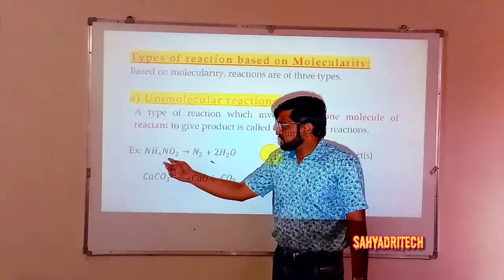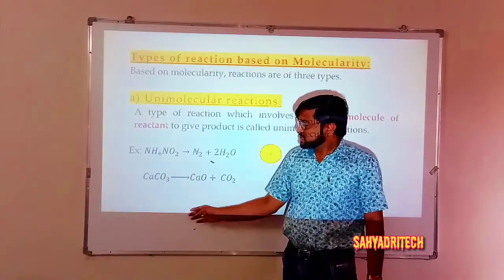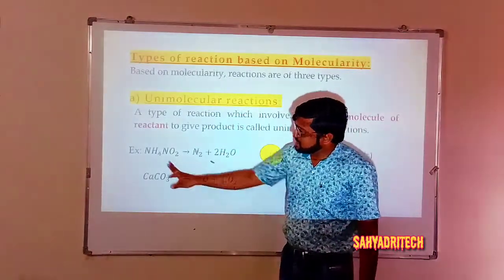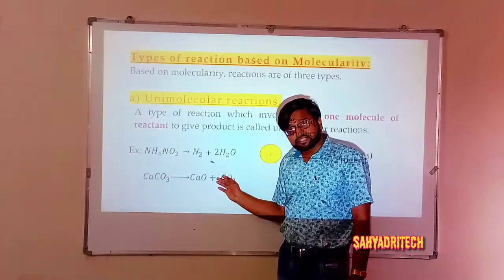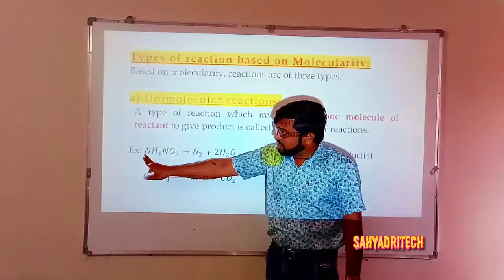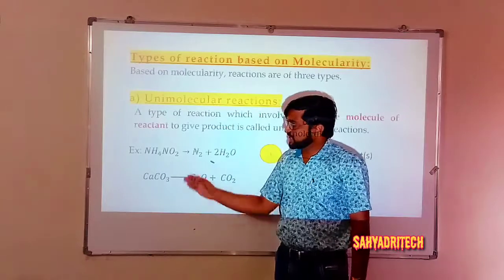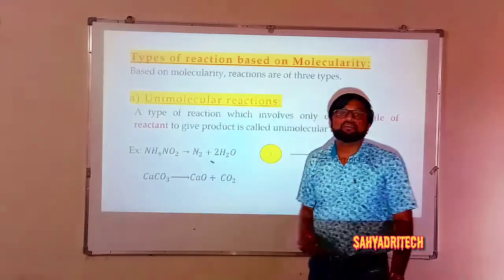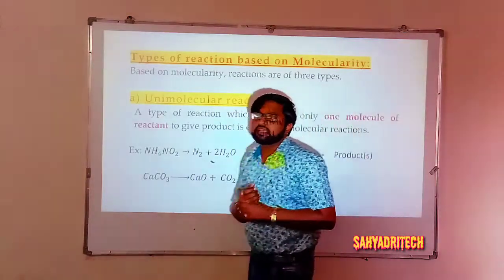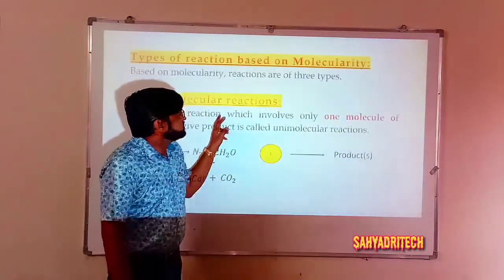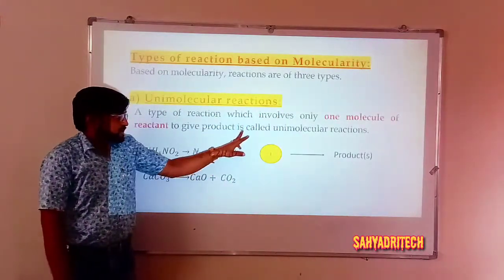Examples: ammonium nitrate gives rise to nitrogen and water. Decomposition of calcium carbonate gives rise to calcium oxide and carbon dioxide. In these cases, both are balanced equations only, examples of even simple reactions. Here, 1 mole of reactant species gives rise to product in both cases. Therefore, I can consider these examples of unimolecular reactions. Okay, so what is a unimolecular reaction? It is a type of reaction which involves only one molecule of reactant to give product.